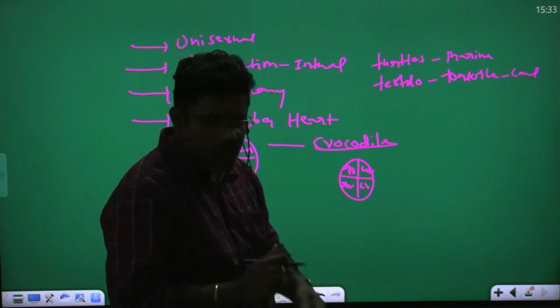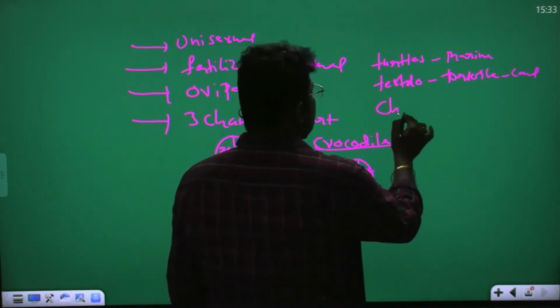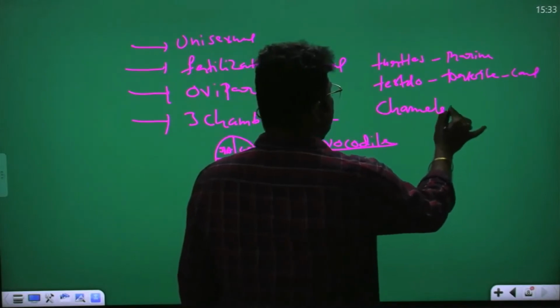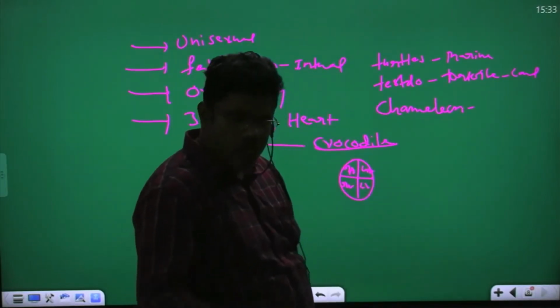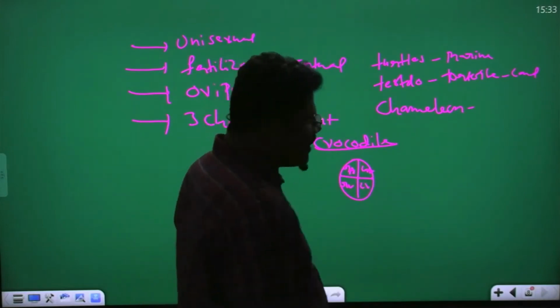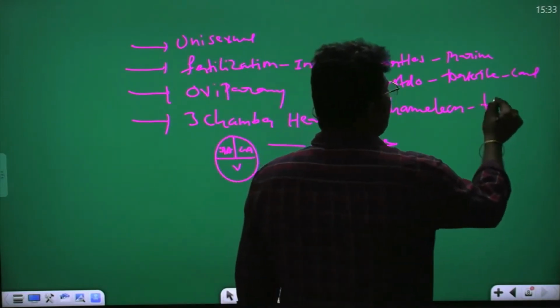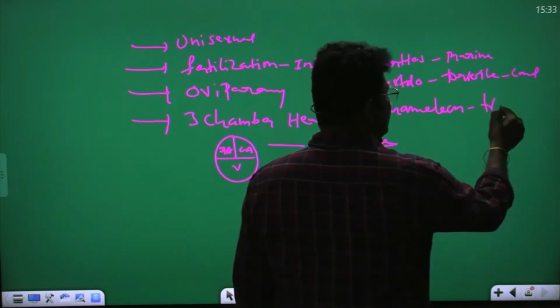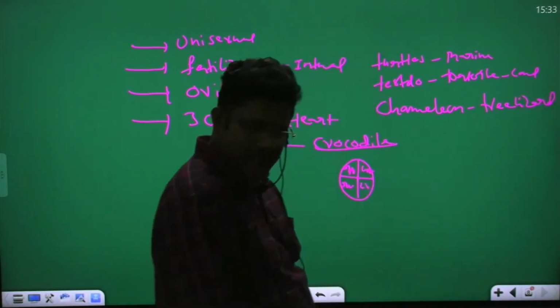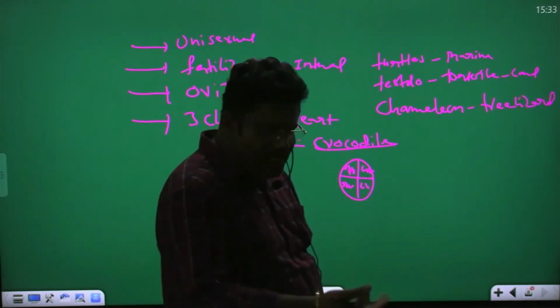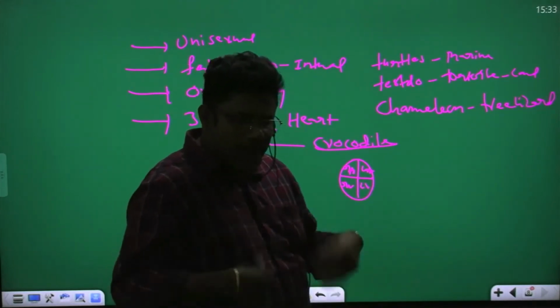Am I right? Take the chameleon. You know the chameleon? It changes color. That is called the tree lizard. Chameleon is known as what? Tree lizard. It changes its body color.